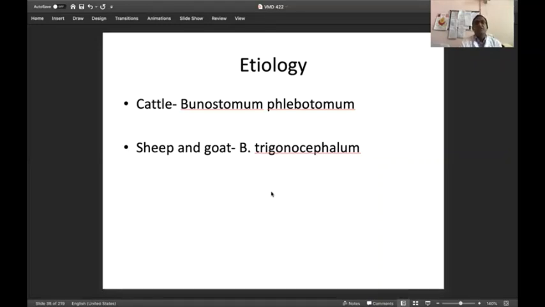So etiology, again. In cattle, Bunostomum phlebotomum is a hookworm parasite of cattle, and sheep and goat. Bunostomum trigonocephalum is a parasite of sheep and goat. So there are two different species of Bunostomum: Bunostomum phlebotomum for cattle and Bunostomum trigonocephalum for sheep and goat. These are the two important species responsible for producing progressive anemia in cattle, sheep and goat.